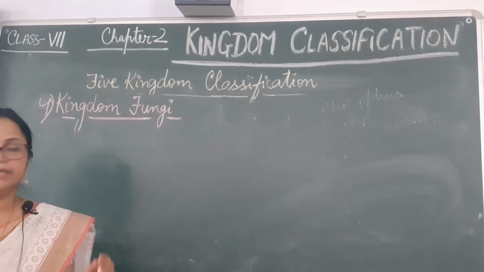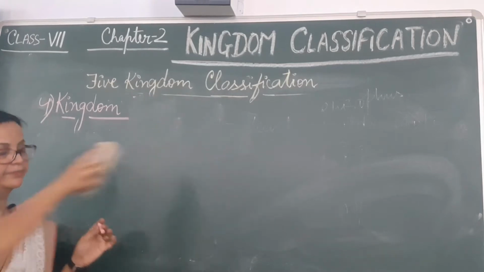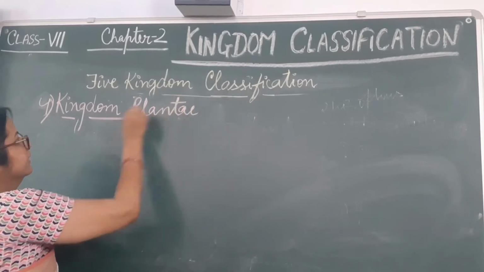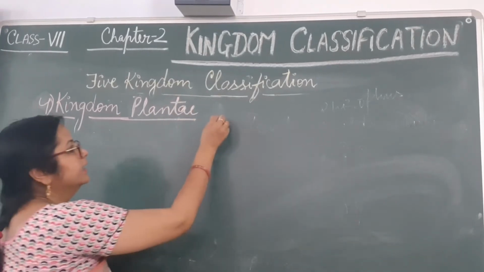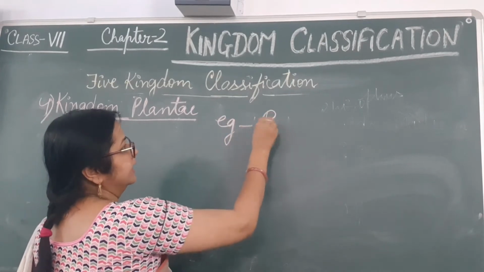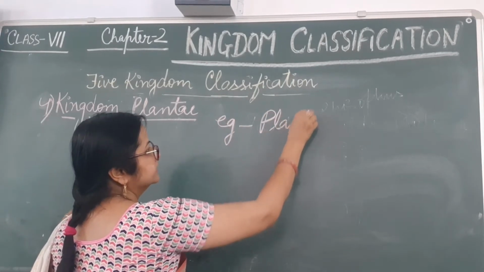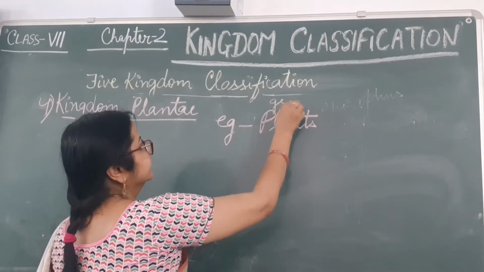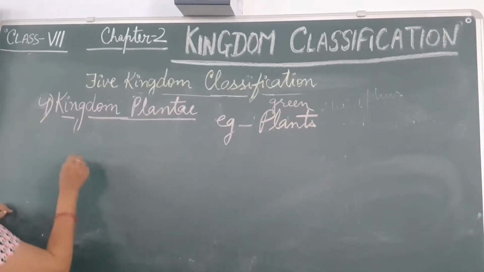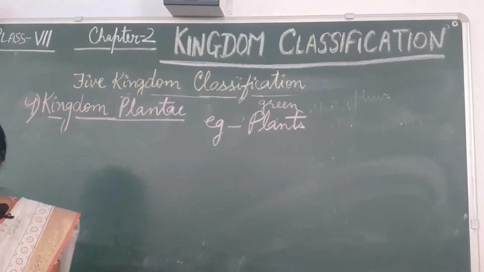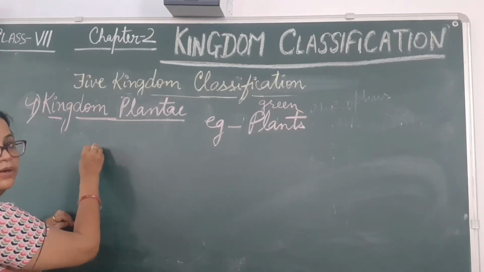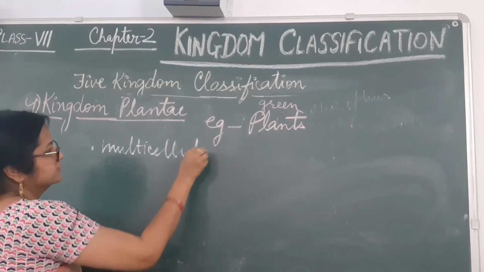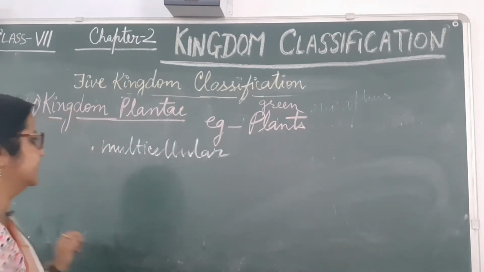The fourth kingdom is Kingdom Plantae. By its name, its characteristics are also clear. All the plants, or we can say all the green plants, come under this category. These plants are multicellular in nature. Multicellular means many cells are present.